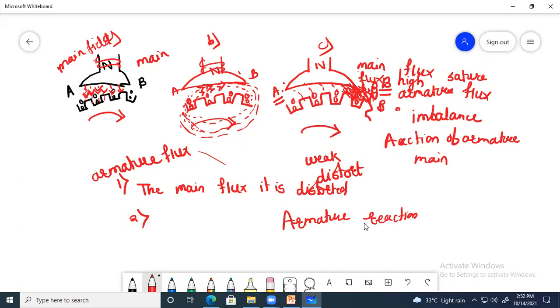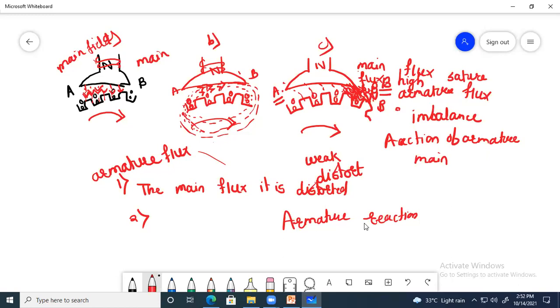Okay, so this is a very simple concept. As per the definition, armature reaction is nothing but the effect of armature flux on the production of main flux, or on the main flux. This effect happens due to the flux produced by the armature conductor.